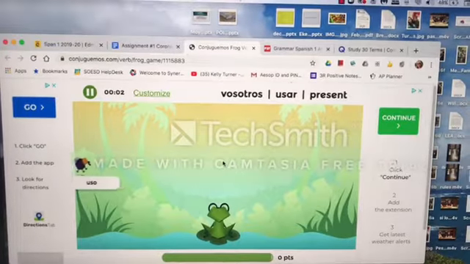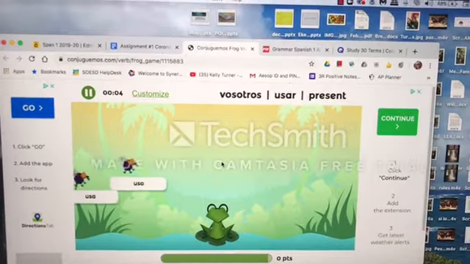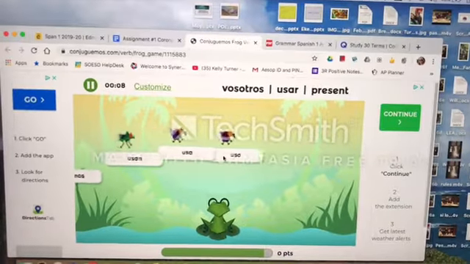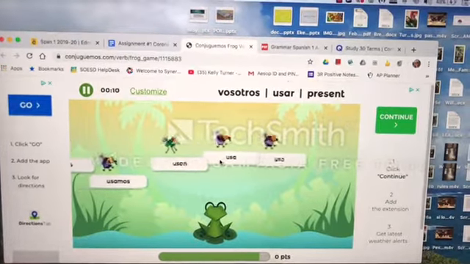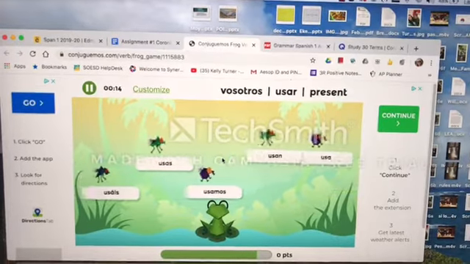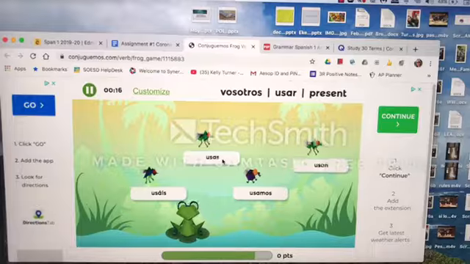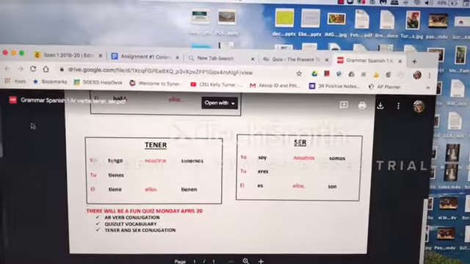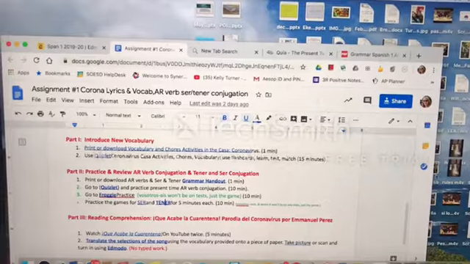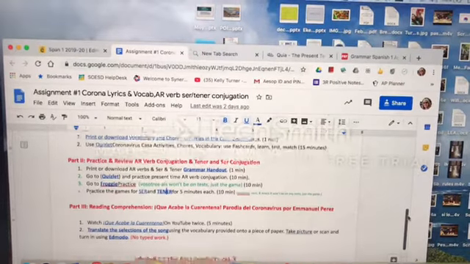And then I have my little frog here, and it says vosotros usar present. Well, that one ends in AIS. I'm waiting for it to happen. And my froggy's waiting here, and as soon as usáis gets over here, I'm going to shoot it. There you go.